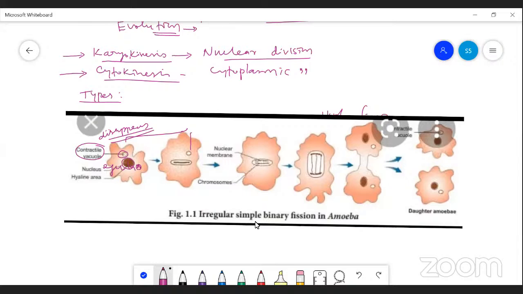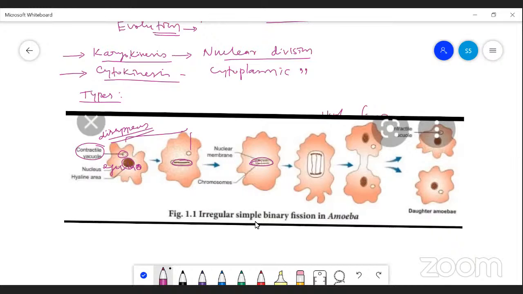The nucleolus and contractile vacuole disappear, right? And the chromosome or the nuclear material elongates, and the chromosome structure is equally divided, in the sense that the nuclear material multiplies and produces more copies of chromosomes during a favorable condition.